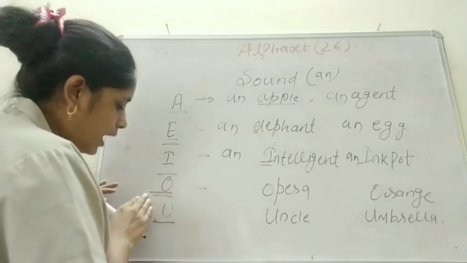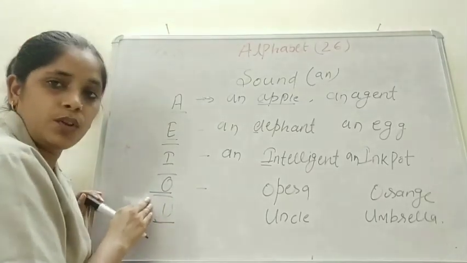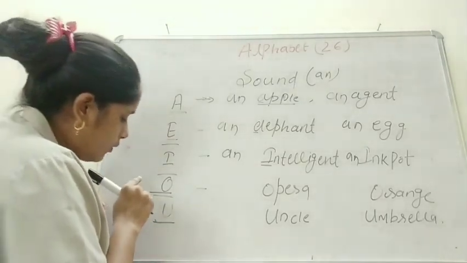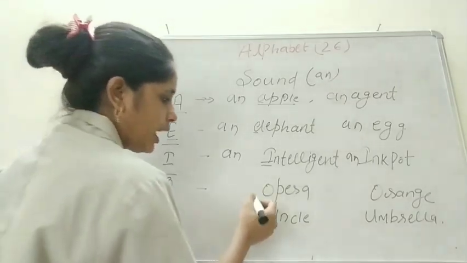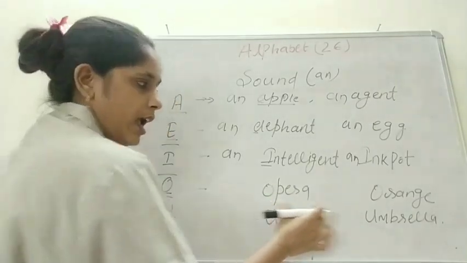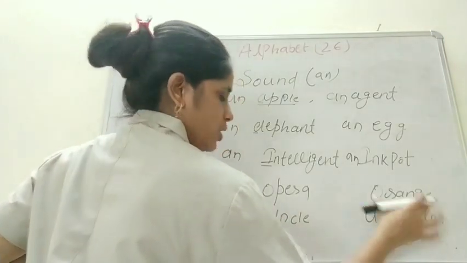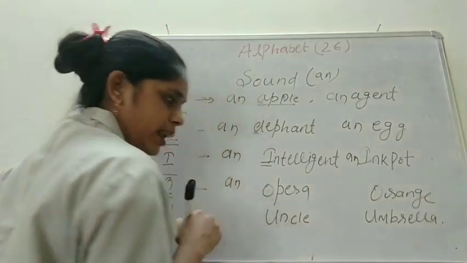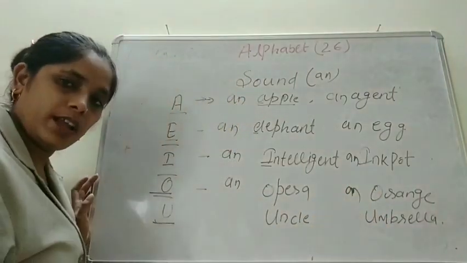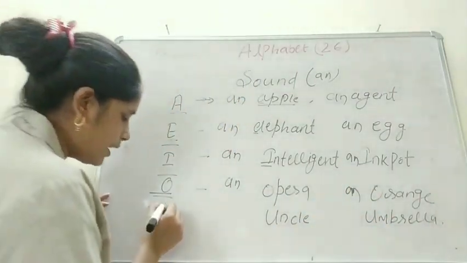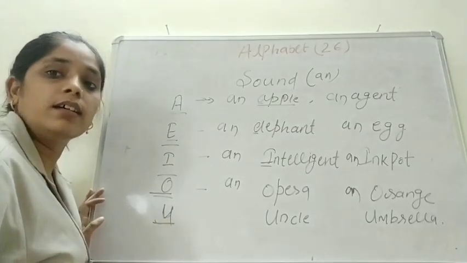Now here we have O. The vowel sound of O is o. So here I have written opera and here I have written orange. So here I will write an opera and here I will write an orange. Now vowel sound for U is u.